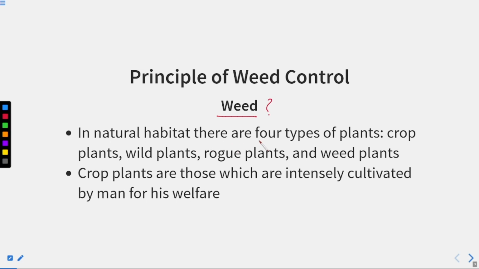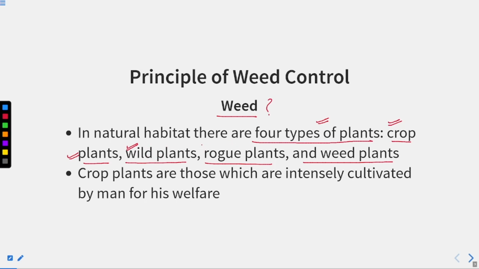In a natural habitat, there are four types of plants we see. What are those plants? Crop plants, wild plants, rogue plants and weed plants. The crop plant is grown in the agriculture field, and it is the desired plant that we are growing there. Wild plants grow in the wild in nature, and they sometimes occur in our agriculture field also.